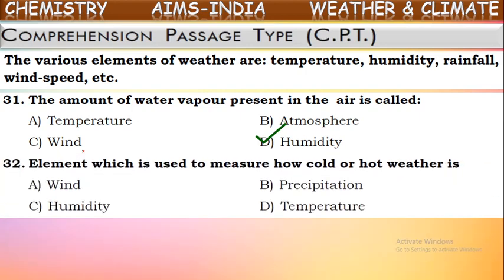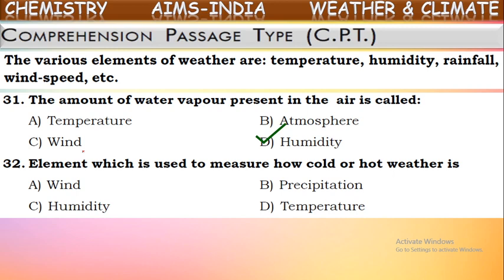Next one. Element which is used to measure how cold or hot weather is. Yes, we are telling the above mentioned components are elements of weather. These determine the weather report of a particular place in a particular time. So out of this, which element is used to measure how cold or hot weather is? Which of these will be useful?